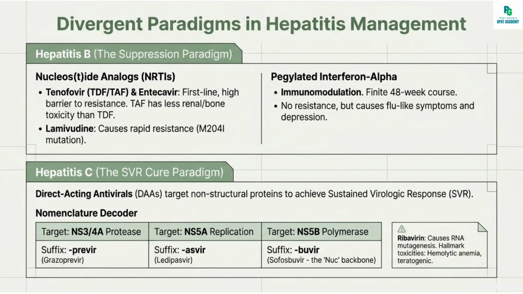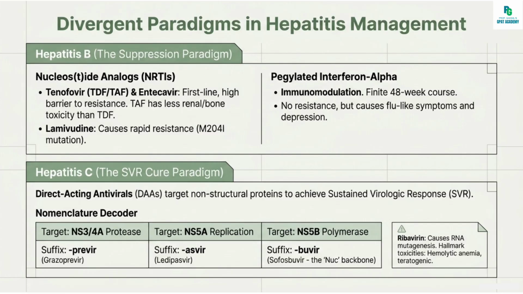Next, we will discuss the drugs for hepatitis C. Treatment is now direct-acting antivirals targeting specific non-structural proteins. The goal is a sustained virologic response, which can cure the disease. Now we will discuss the drug class and target protein for the hepatitis C virus. Drug class is NS3/4A protease inhibitors. The target protein is NS3/4A, which cleaves the polyprotein.